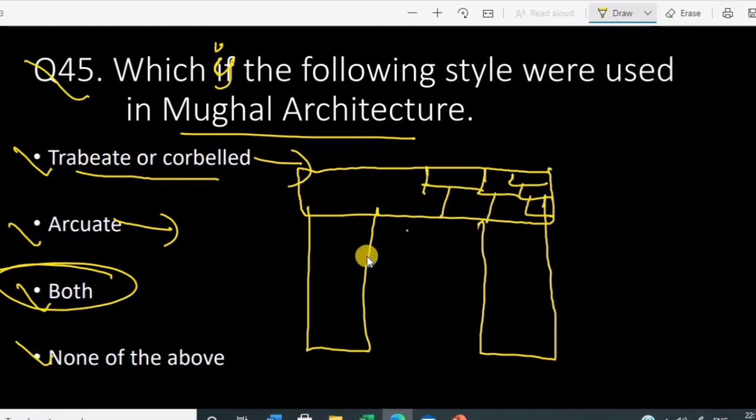So these are the bricks. Okay, this is how this horizontal beam was placed over this vertical column. Okay, this was trabeate or corbelled structure.